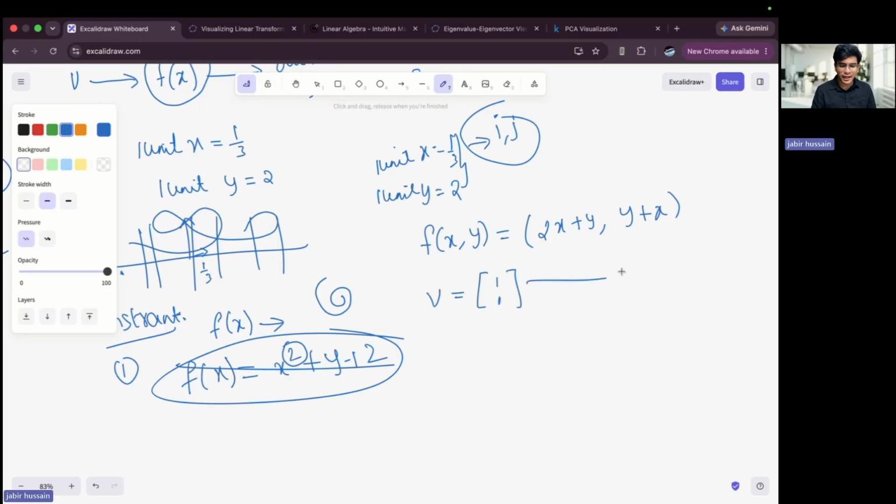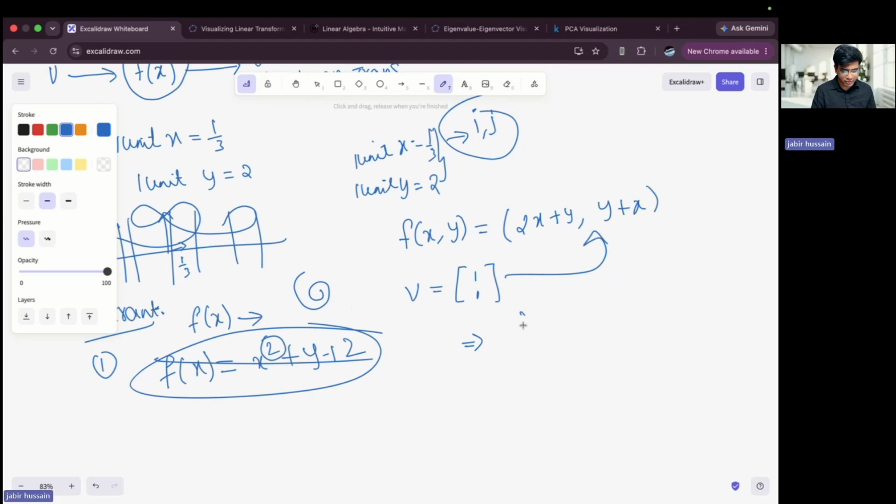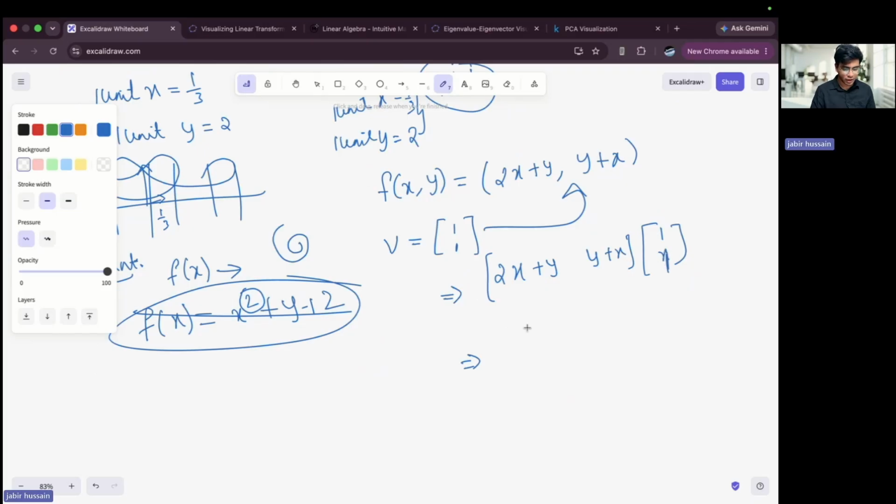Now if I multiply this with this, just multiply 2x plus y and y plus x by 1 comma 1. What will happen is that you will get these vectors: 2x plus y is one component, and y plus x is the other. I hope I'm writing it right. Yep. So this is what I get.